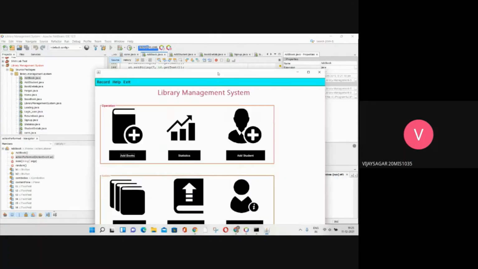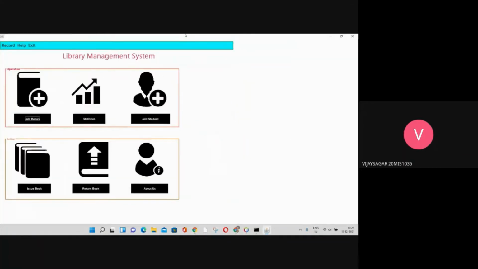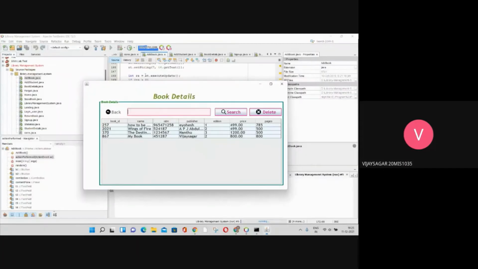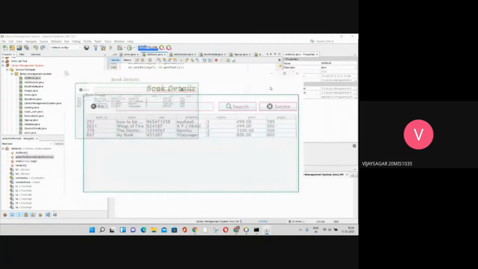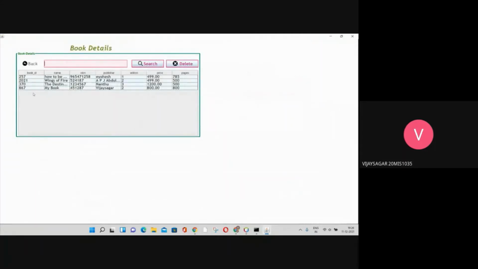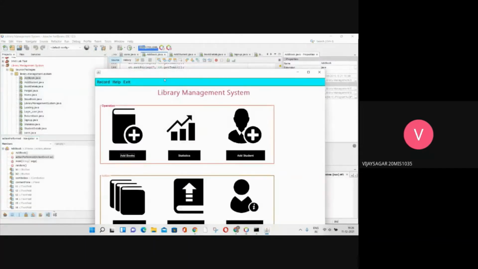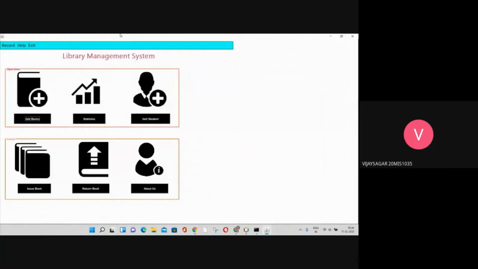Come back. In the top left corner you may find the record option, select record. In this you can find both book details and student details. Get into book details. In book details you can find the fourth option, my book, ISBN number 45128. This is the book which we have now added, and these books we added before. Yeah, over to Nitish.